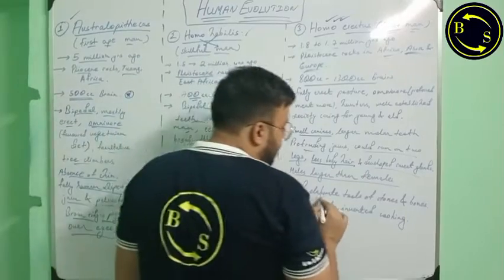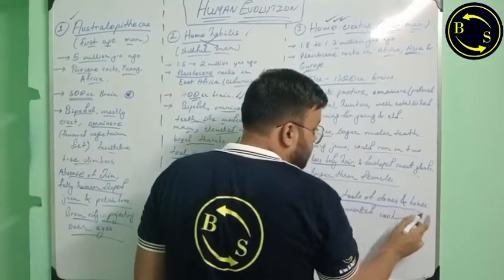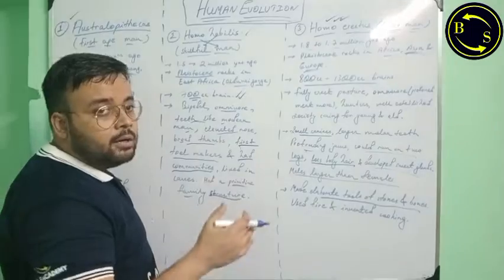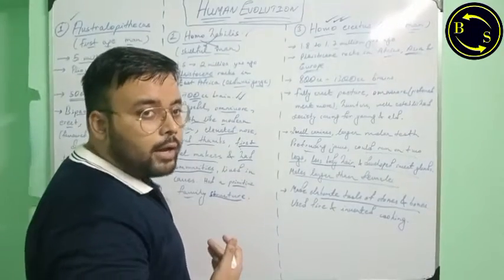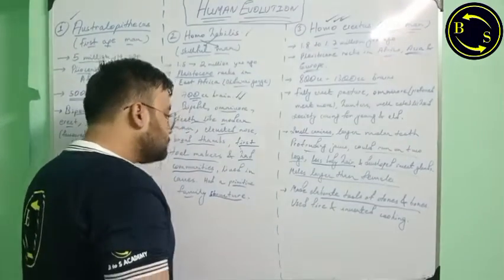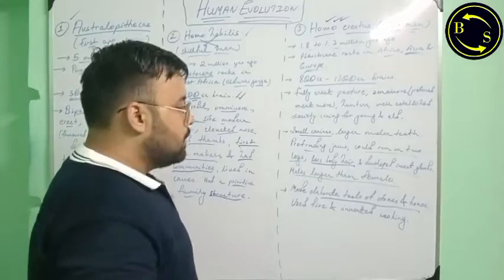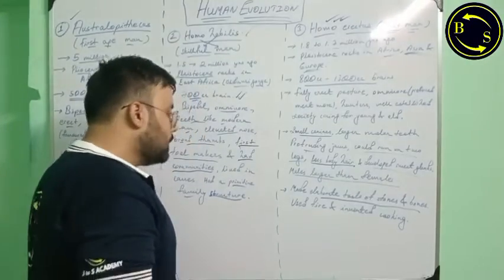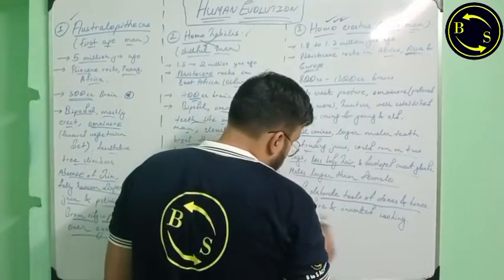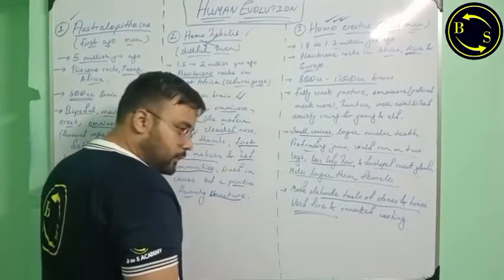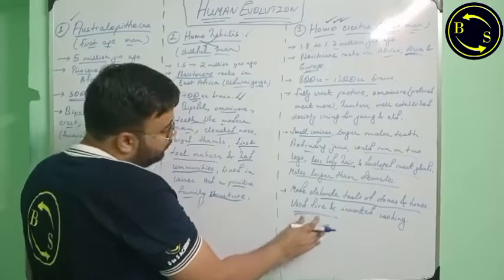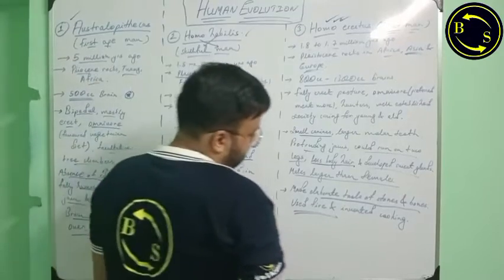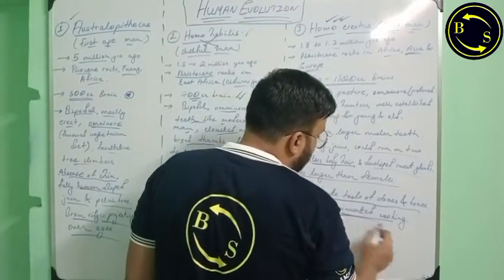They made elaborate tools, not only hunting tools, but tools to cut meat and cut skin, made from stone and bones. They were the first ones to use fire. They were the first ones to use fire, and they invented cooking.